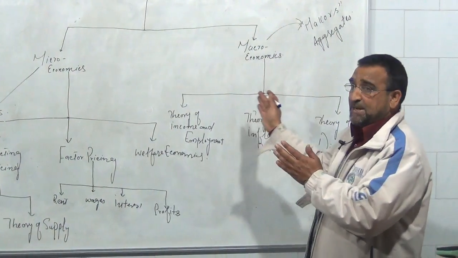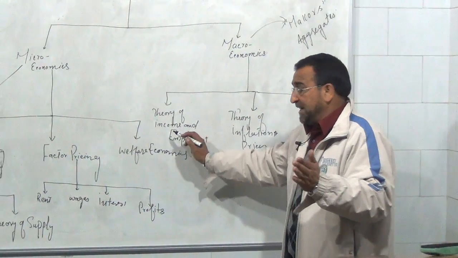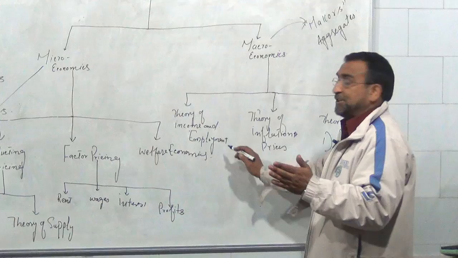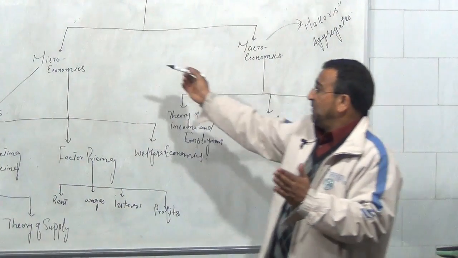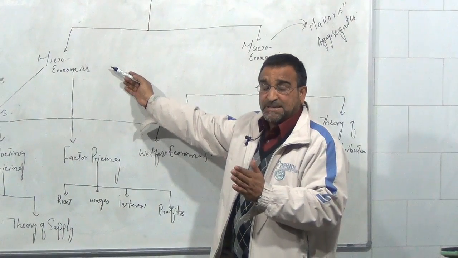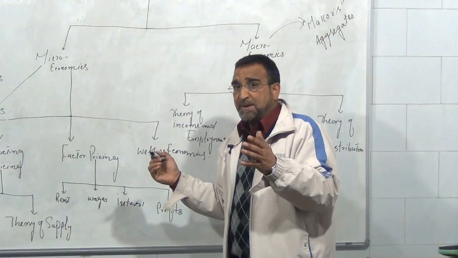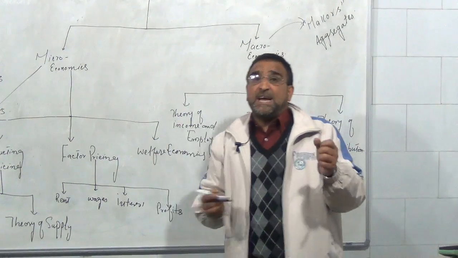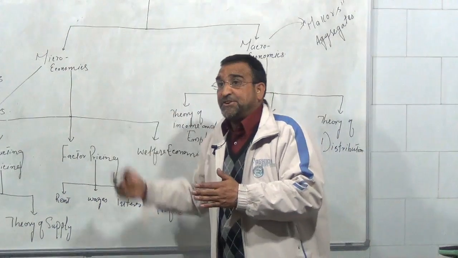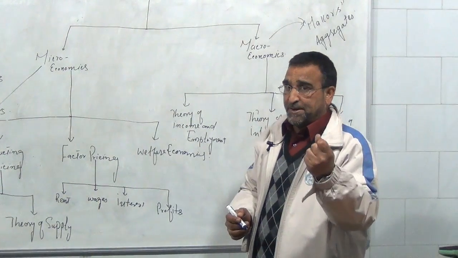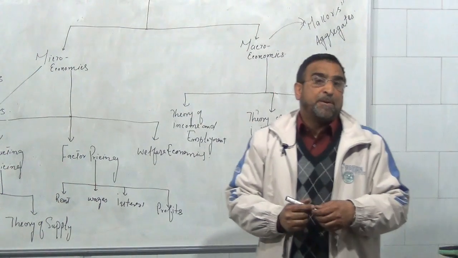In macroeconomics, the most important tools are the theory of income and the theory of employment. The third point: microeconomics determines the equilibrium of a consumer, the equilibrium of a firm, the equilibrium of a producer.